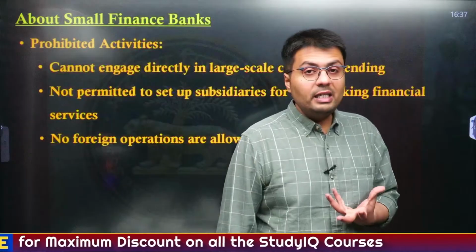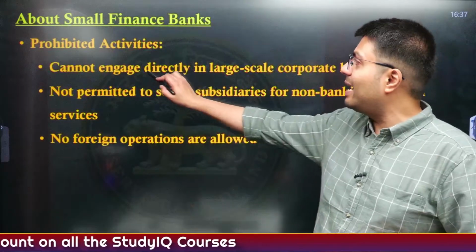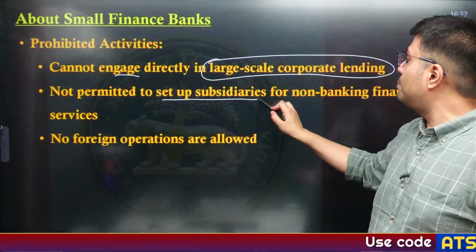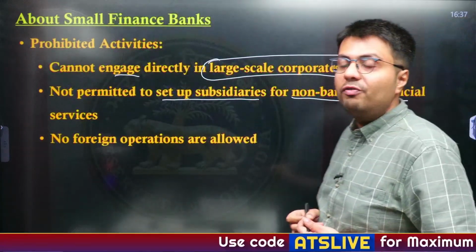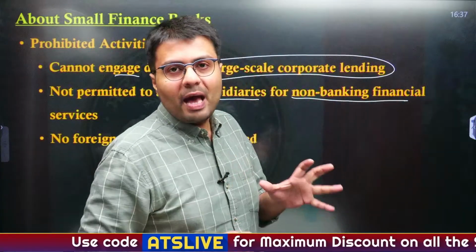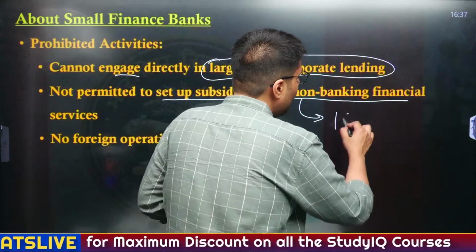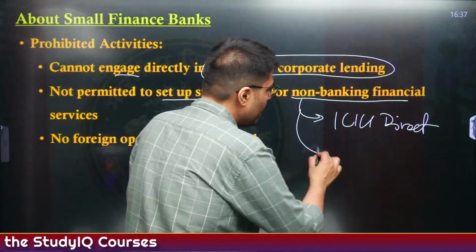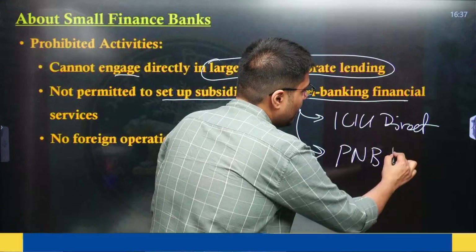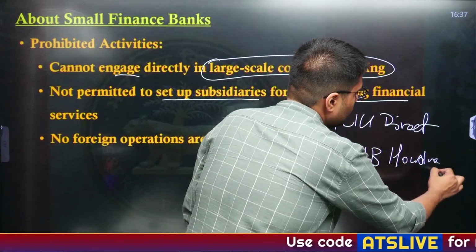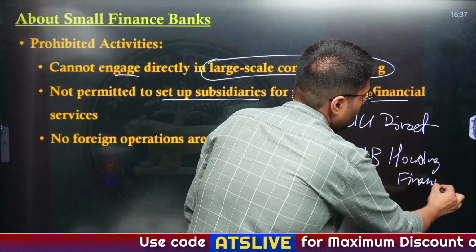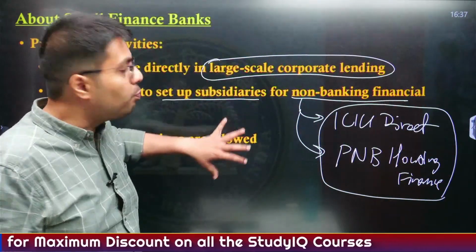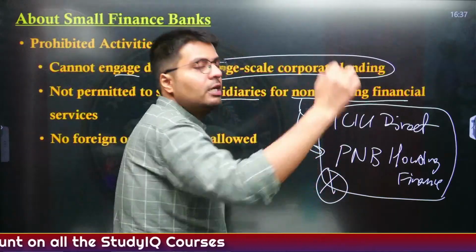Now, what kind of activities are not permitted for a small finance bank? They cannot engage directly in large scale corporate lending. They are not permitted to set up subsidiaries for non-banking financial services. For example, ICICI Bank, which is a universal bank, has a subsidiary for investing in the stock market known as ICICI Direct. Similarly, PNB has a subsidiary, PNB Housing Finance, which provides special funds for taking home loans. These are subsidiaries of universal banks.